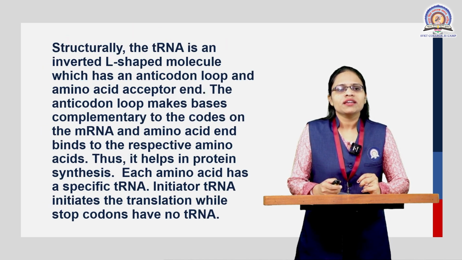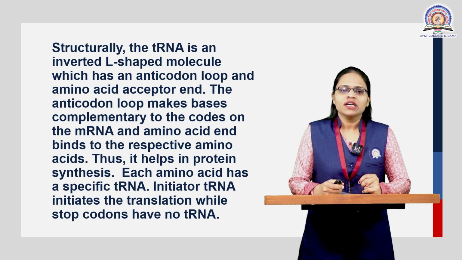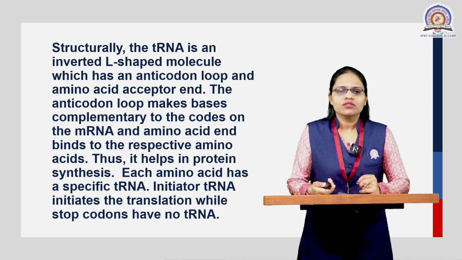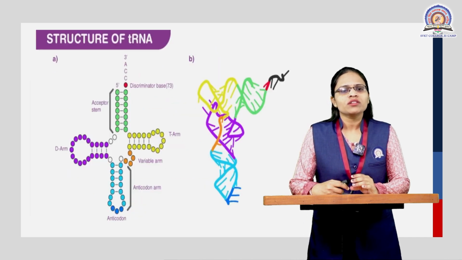Structurally, the tRNA is an inverted L-shaped molecule which has the anticodon loop and the amino acid acceptor end. This anticodon loop makes base complementarity to the codons present on the mRNA, and the amino acid end binds to the respective amino acid, thus helping in protein synthesis. Each amino acid has a specific tRNA. The initiation of translation is with the help of the initiator codon, and the stop codon is responsible for stopping the translation process. This is the structure of the tRNA.